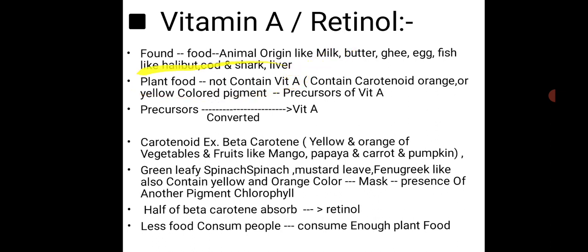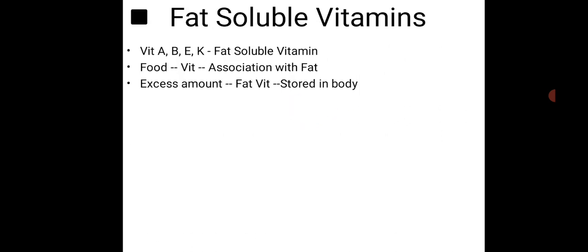Then the plant food does not contain vitamin A. Listen carefully. Plant food does not contain vitamin A. Then what do they contain? They contain carotenoids, an orange pigment or a yellow pigment. The plant food contains the carotenoid pigment. These are the precursors of vitamin A, and this precursor is converted into vitamin A by our body.